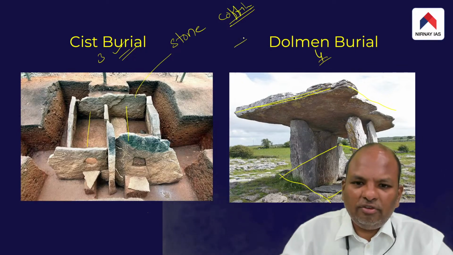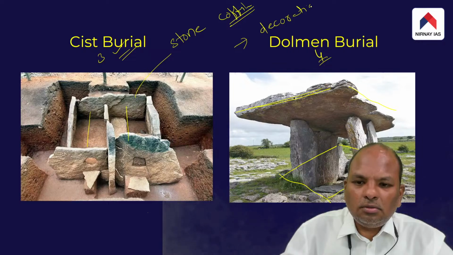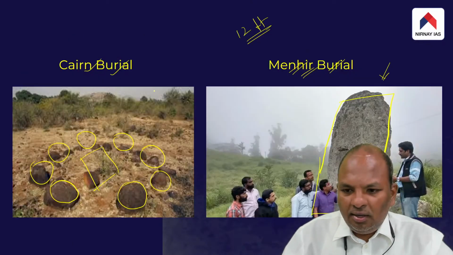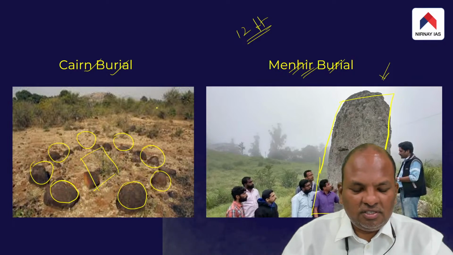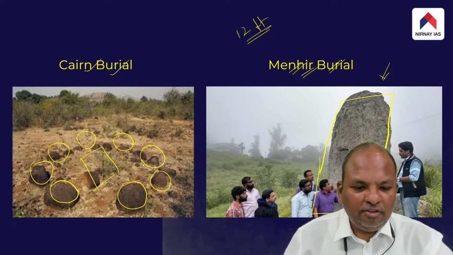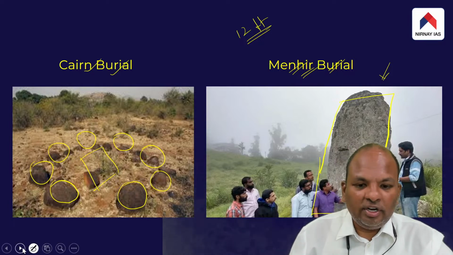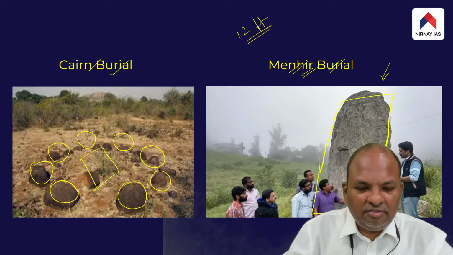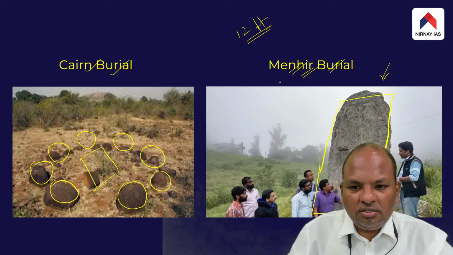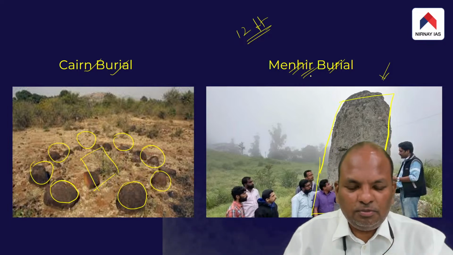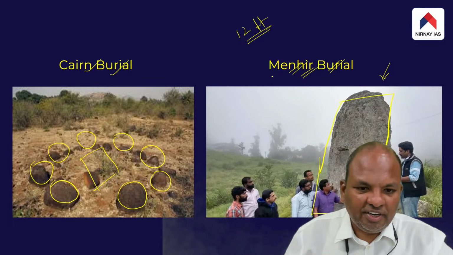Basically, they gave a lot of importance to the decoration of their graves. All the burial methods which I have just discussed are different decorations which the people followed for their graves during that 1000 to 300 BC time period.